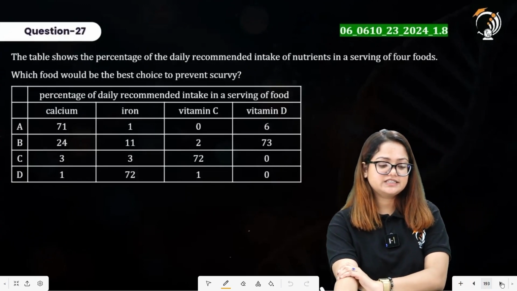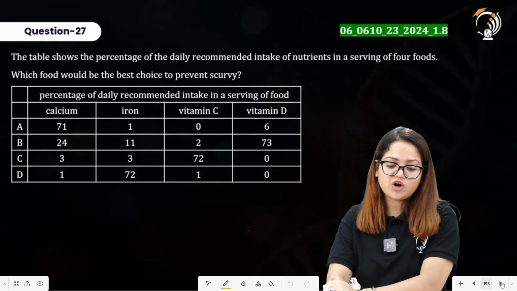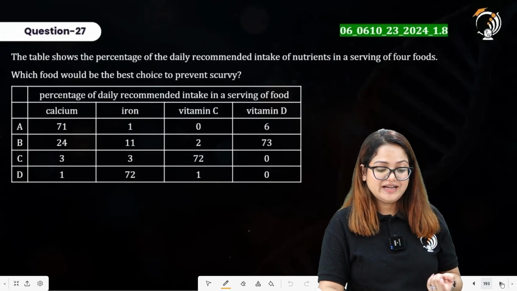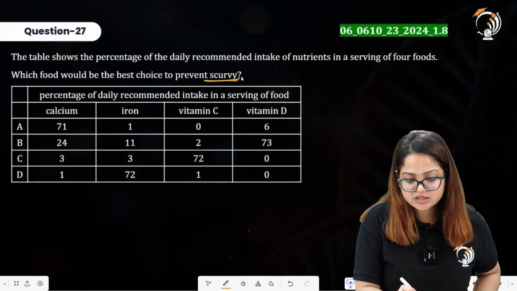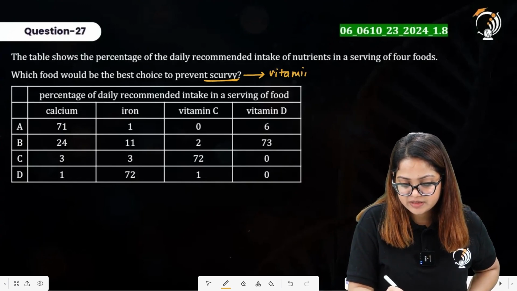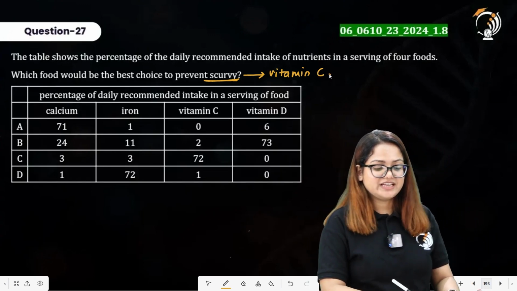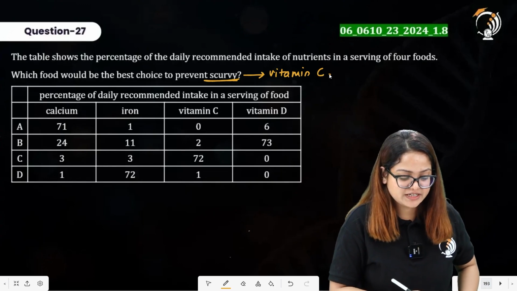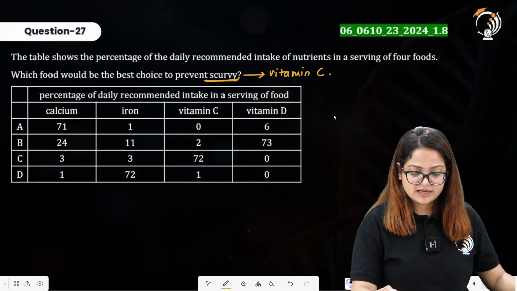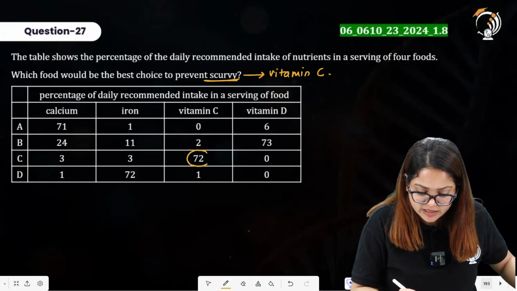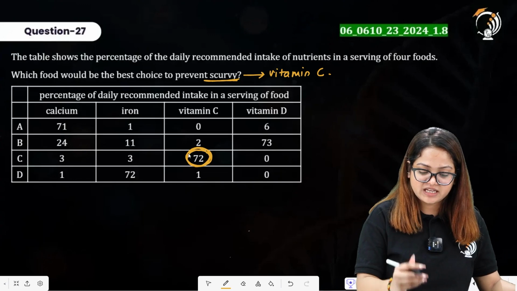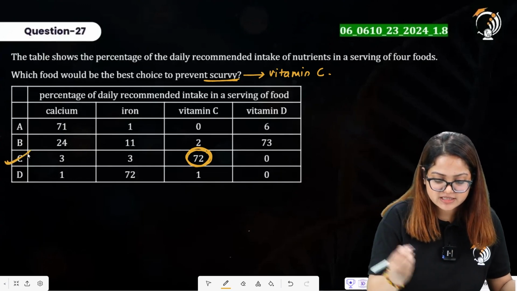Question number 27 here says, the table shows the percentage of daily recommended intake of nutrients in a serving of 4 foods. Which food will be best to prevent scurvy? Now scurvy is caused whenever the person is having a diet which is deficient in vitamin C. So percentage of daily recommended intake in a serving of food is represented. Calcium is there, iron is there, vitamin C and vitamin D is there. What we are going to mark as the right answer is that vitamin C should be in high quantities in order to prevent scurvy. So option C clearly has vitamin C in the highest quantity. So option C is going to be the right answer.